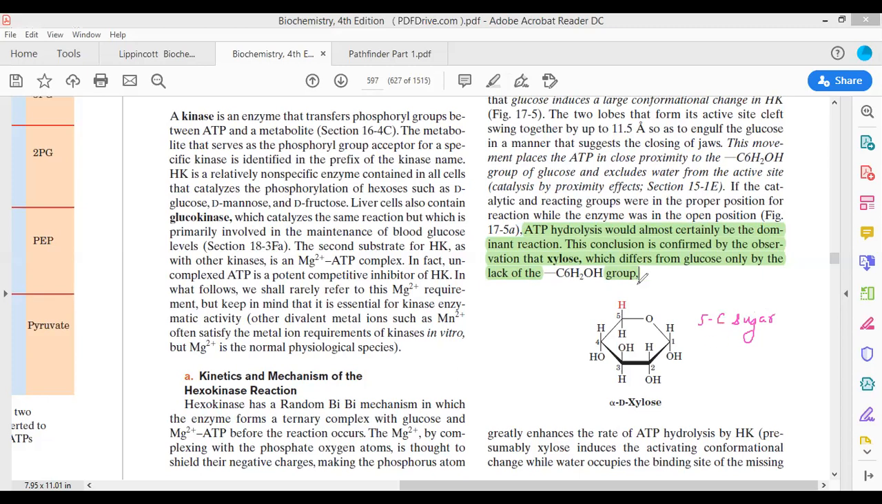Now when this compound is taken along with ATP as a substrate for which enzyme? For hexokinase enzyme. For hexokinase, what is going to happen? The ATP will be dissociated, and the inorganic phosphate will be transferred to a water molecule. It will be transferred to a water molecule and not to xylose. Why? Because there is no CH2OH group present at the 6th carbon atom.